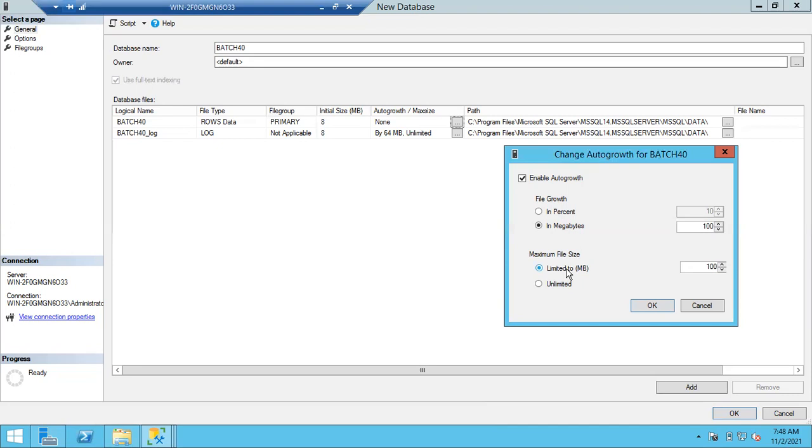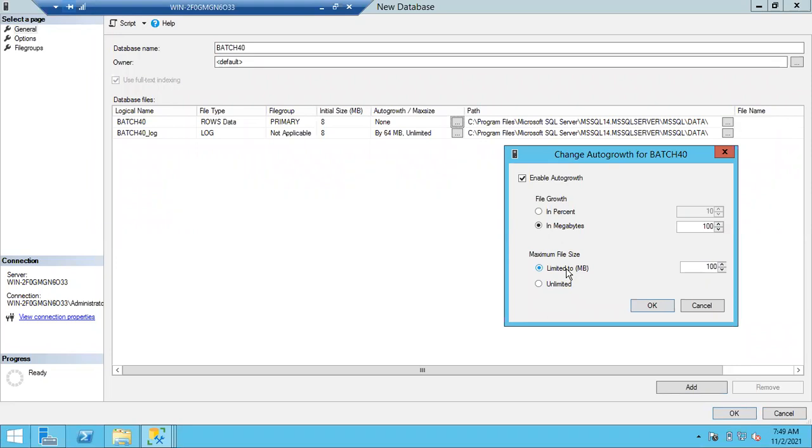If you want to limit this file to 200 GB, 300 GB, guys, you will have very big databases. Sometimes we can see 20 terabytes of databases in organizations. 2 terabytes, 5 terabytes, 10 terabytes, 20 terabytes. Not all databases, guys. Usually normal databases will be in normal size only. Very rarely you can see big databases, 2 TB, 3 TB, 5 TB, 10 TB, or 30 TB. It depends upon what data they are storing. You cannot predict the database size, it completely depends upon the application only, right?